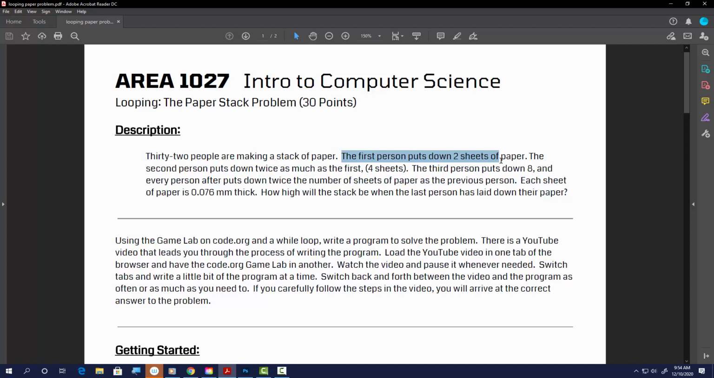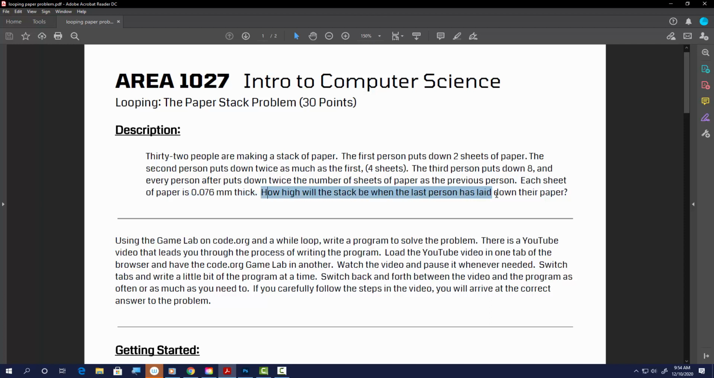The first person is going to walk up and lay down 2 sheets of paper. The second person is going to put down twice as much, so that would be 4 sheets. The third person is going to come along and put down 8 sheets of paper, so it doubles every time. So the next person always puts down twice the number of sheets of paper as the previous person. All right. So each sheet of paper we're going to say is 0.076 millimeters thick. I don't know how accurate that is, but we're going to go with it, right?